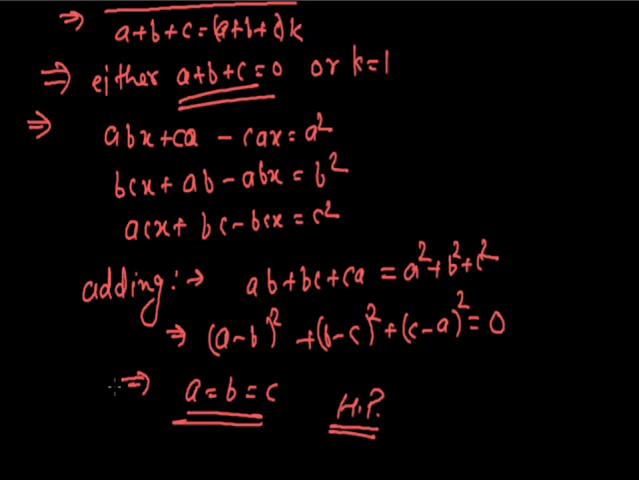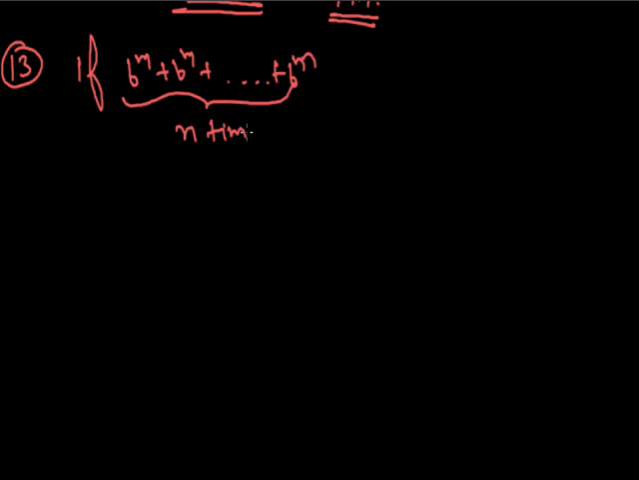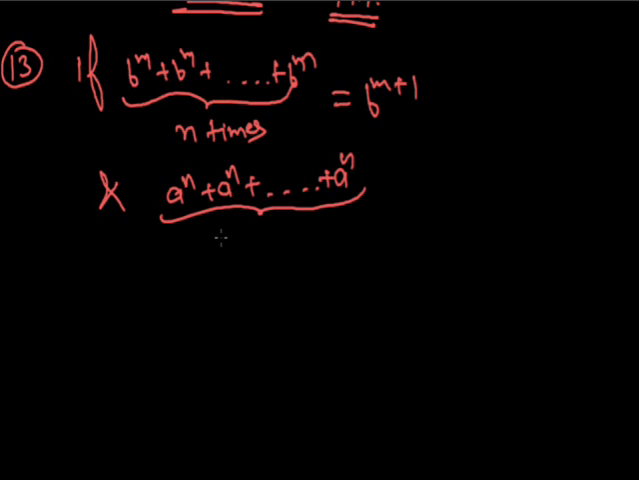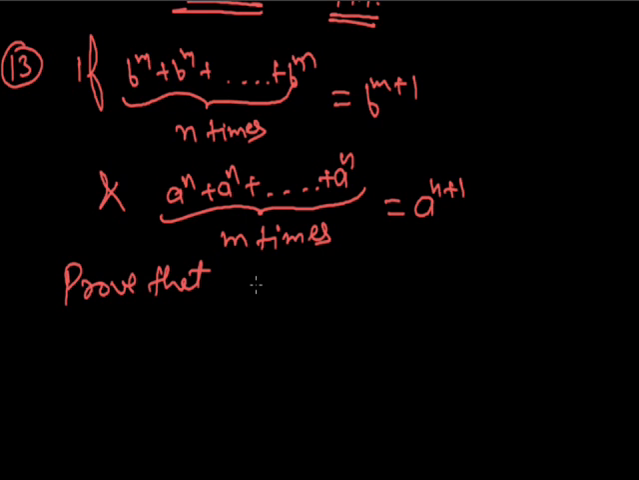Next is question number 13. Question number 13 is given as: if b raised to power m plus b raised to power m plus b raised to power m, n times, is equal to b raised to power m plus 1, and a raised to power n plus a raised to power n plus a raised to power n, m times, is equal to a raised to power n plus 1, then prove that mn - ab - 1 is equal to 1.